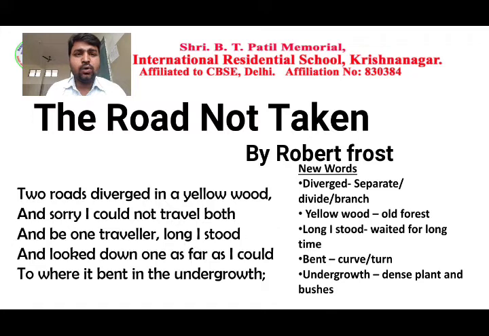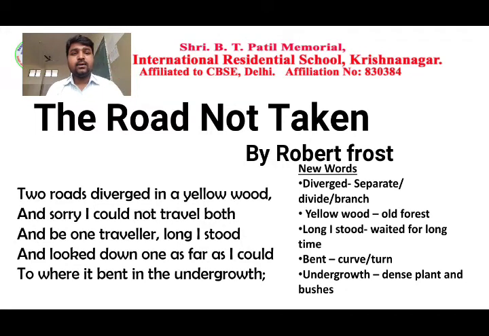Long I stood and looked down one as far as I could, to where it bent in the undergrowth. So here he stood and he was looking at both the paths. He was thinking which path is better for him, whether this path or that path. And he was saying he looked until where he found a curve or a turn, right?